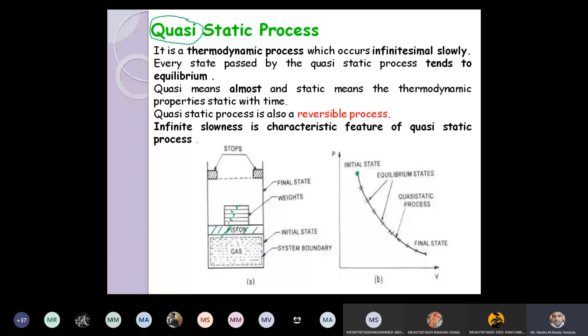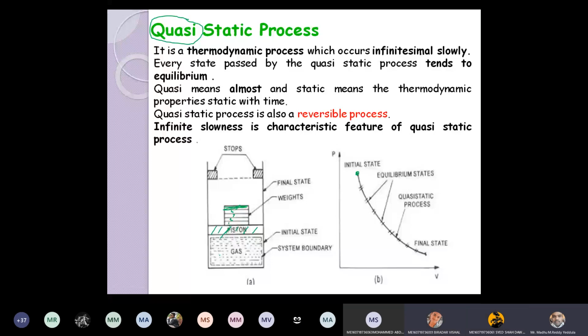Now let us assume I remove this top weight, only one weight I am removing. Try to understand the concept. If I remove one weight, what happens to the state of the system? So volume will increase, pressure decreases. Means the state will change. Agree?